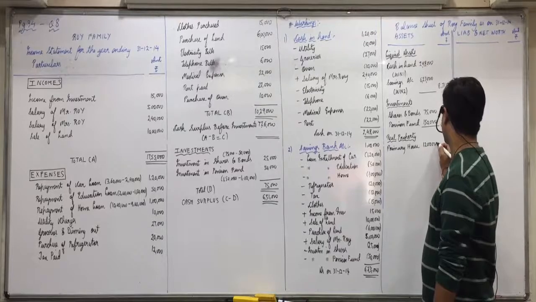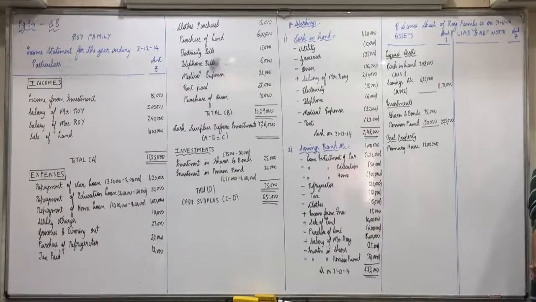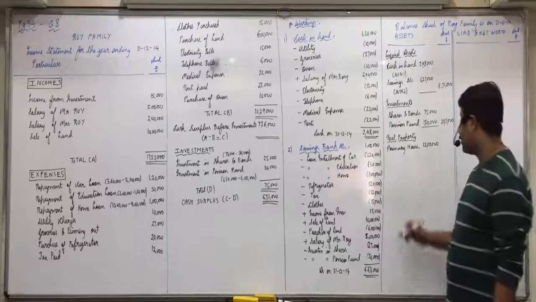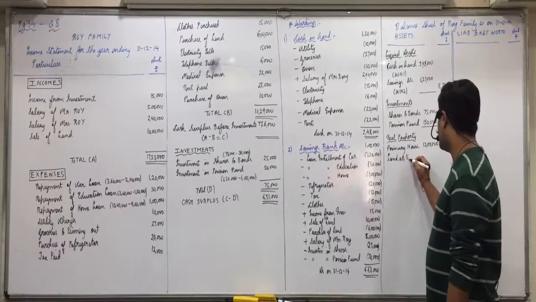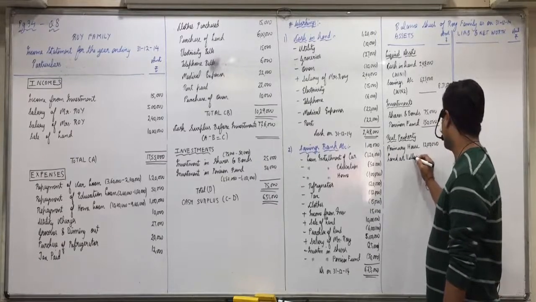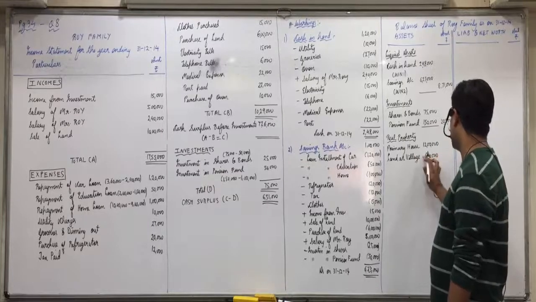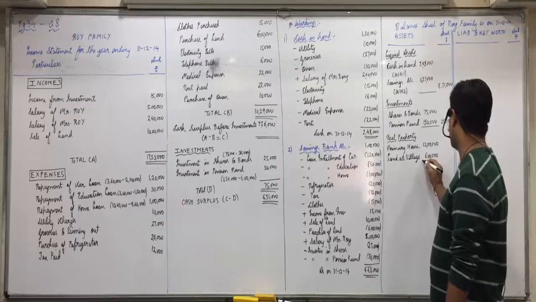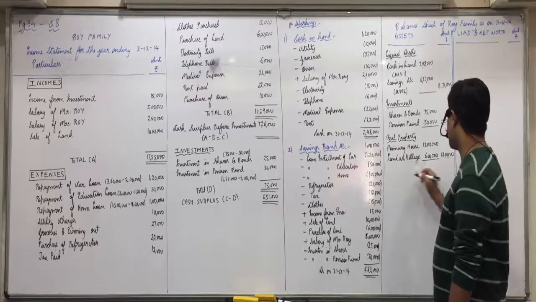Do you all find it? Anything else in the first table marked as RP? No. In the information below, what have we marked as RP? Land at village of 6 lakhs, the new land which is purchased. Land at village 6 lakhs. Anything else marked as RP in the question? So 18 lakhs of real property is there.